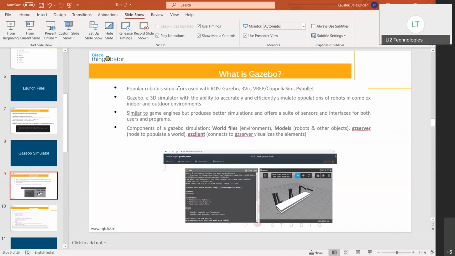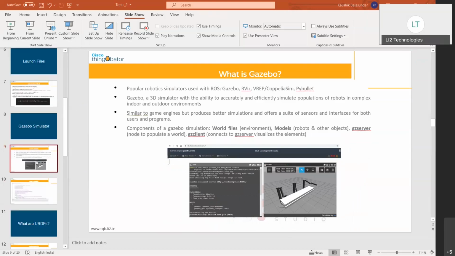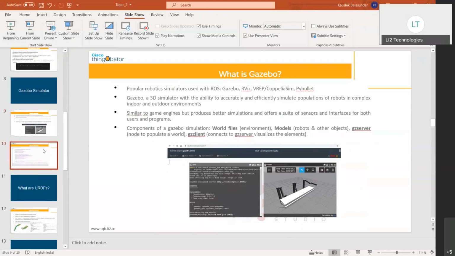The Gazebo simulator, why is it useful? What are the capabilities of the simulator? And then the various components of the Gazebo simulator. The world files and the model files, I showed you the capabilities of what you can do to customize and design your own world files. You then have to store those world files in a particular spot, and then you can use those files in your launch file in order to launch your environment.